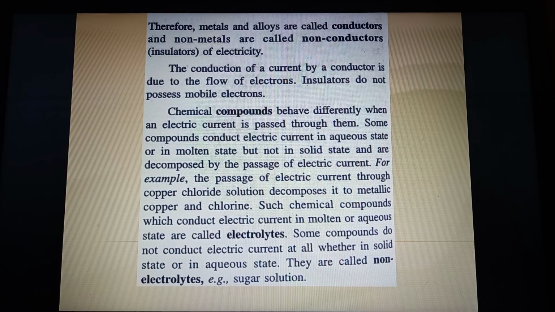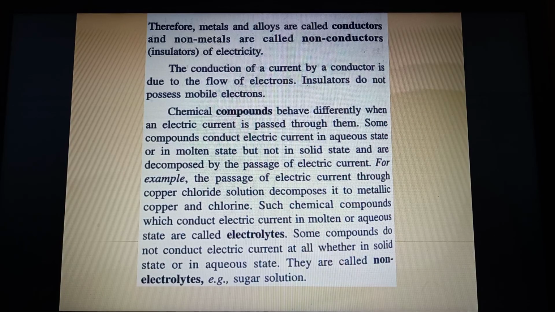One more thing, a chemical compound will only allow the flow of free mobile ions in case it is in an aqueous state or in molten state. Chemical compounds can never allow electric current to flow in solid state. So the chemical compounds which conduct electric current are called electrolytes.